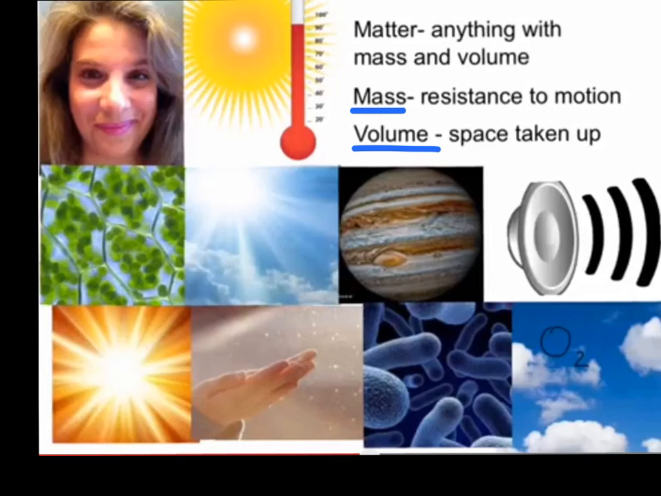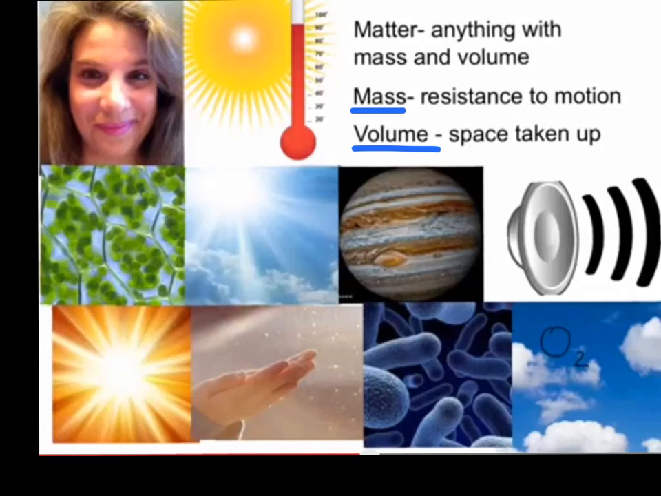It's extremely important. Mass is similar to weight, but it's not the same thing. Your mass is your resistance to motion. We measure it on a balance. A balance determines whether or not something can be moved on one pan and the other pan goes up, kind of like a seesaw. Volume is how much space is taken up. That's a totally different thing from mass. So in order to be matter, you have to both resist being moved and take up some space.